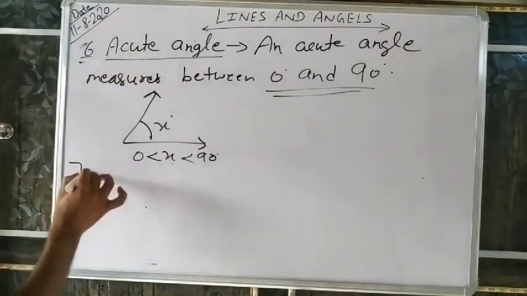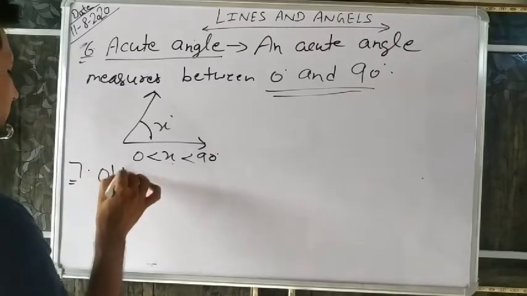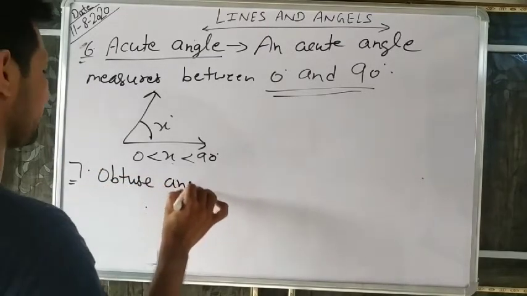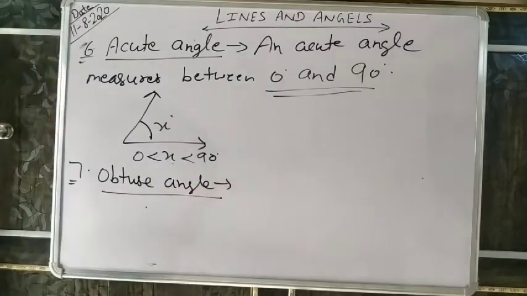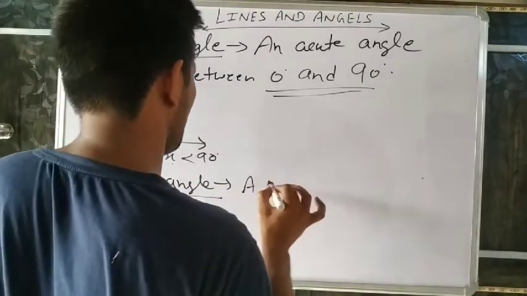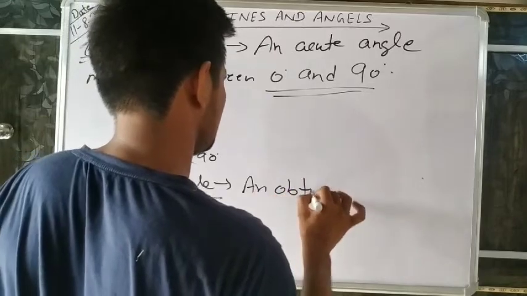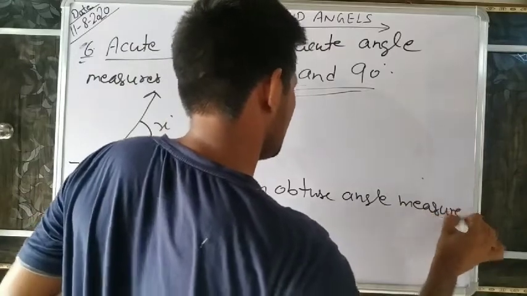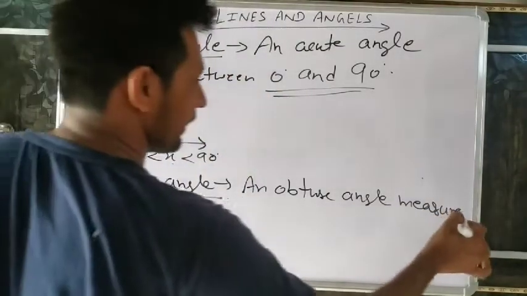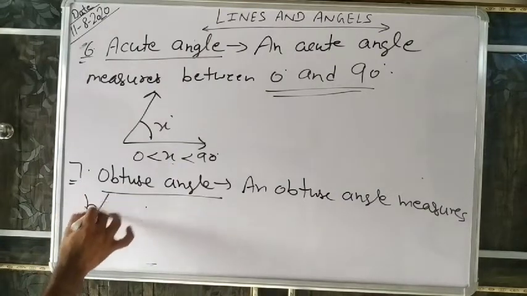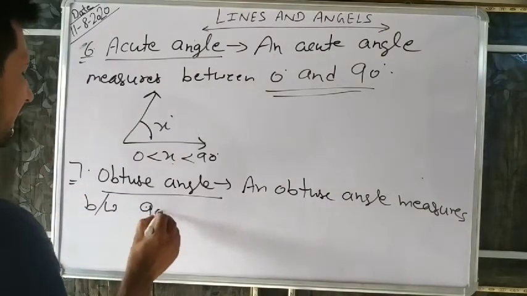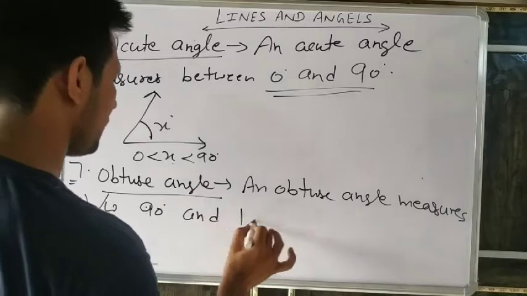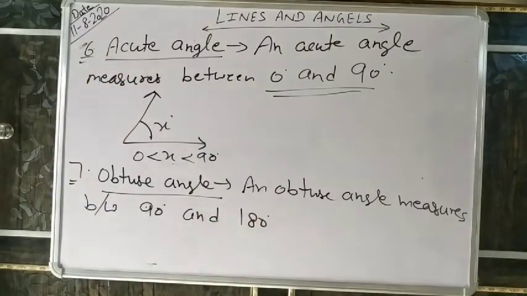Now next is the obtuse angle. What is an obtuse angle? Everyone knows? An obtuse angle measures between 90 and 180 degrees, greater than 90 but less than 180.